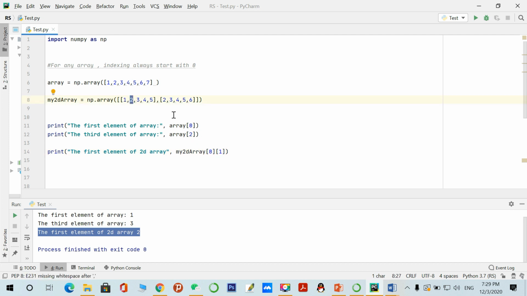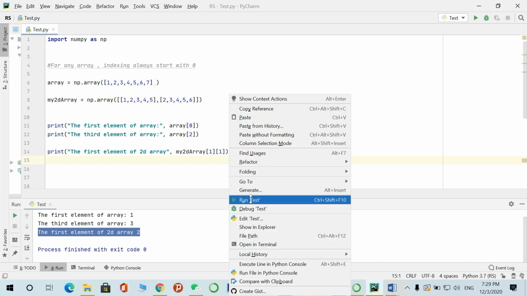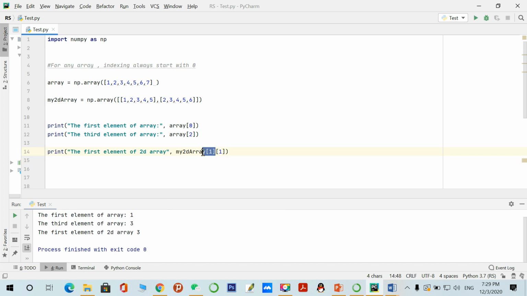So if we want to access this element, this is the second row, and this is the first element, first column, so it means 3.